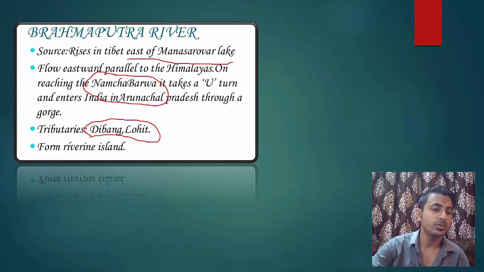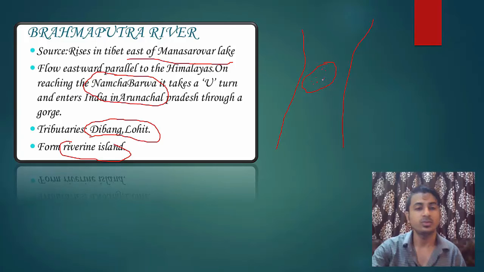And it also forms a riverine island. Means there is an island in between the river. Like this. This is a river and this is an island. And people live on this island between the river. Okay. Now let's move on.